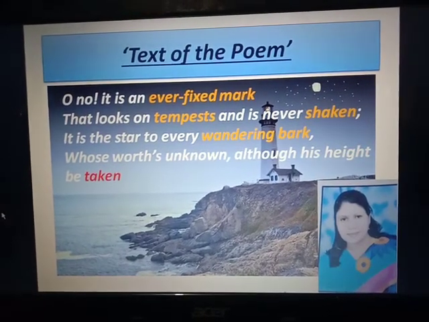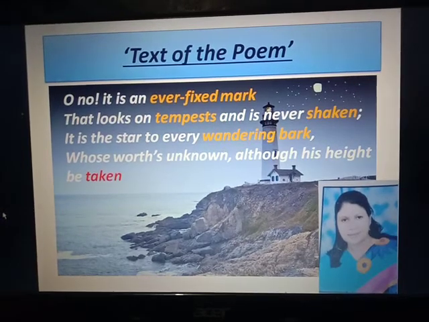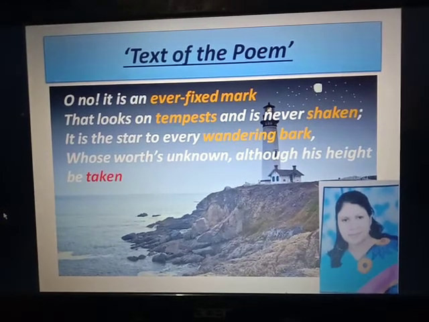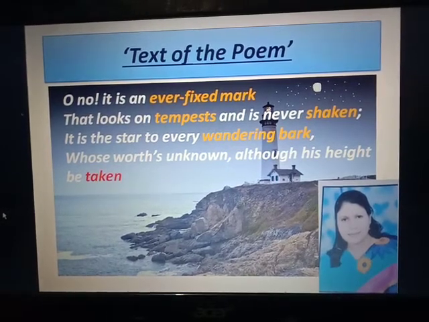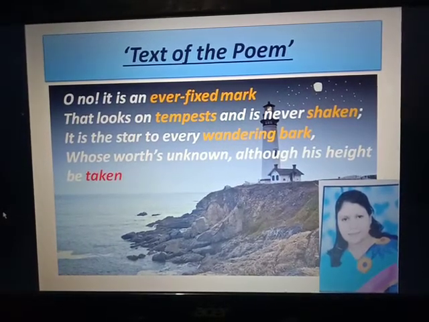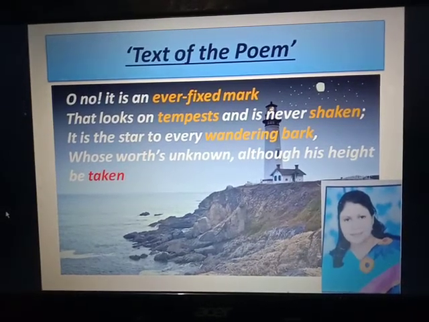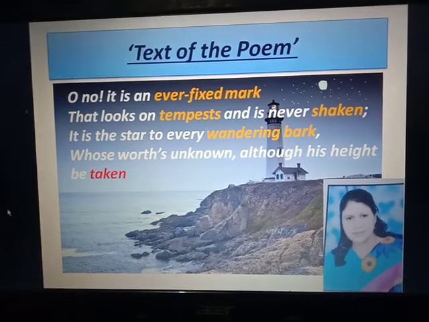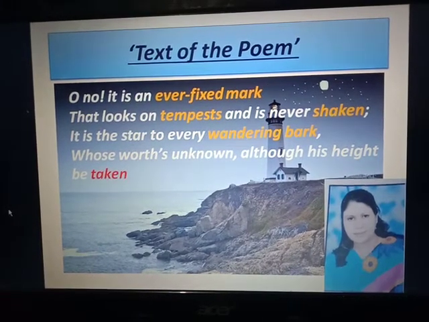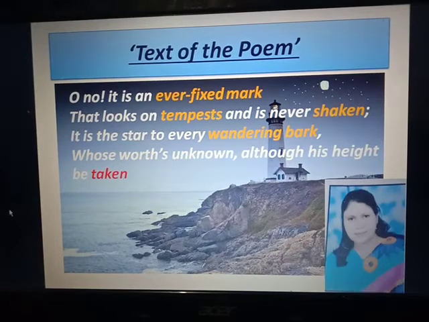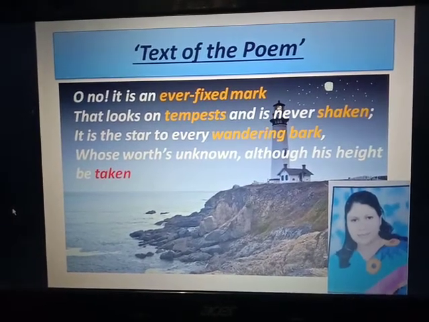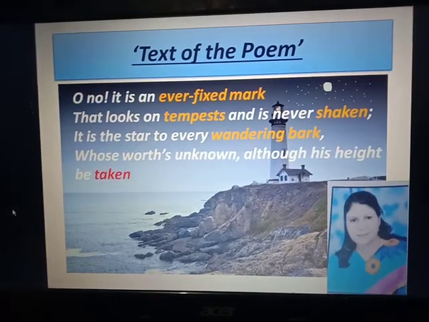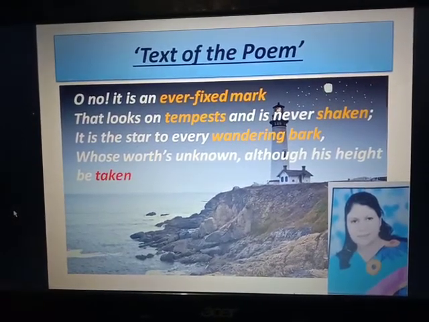He says that true love is as fixed as a lighthouse in the sea that looks on tempests, just as a lighthouse watches the storms in the sea and is never shaken. It never shakes or moves from its place.